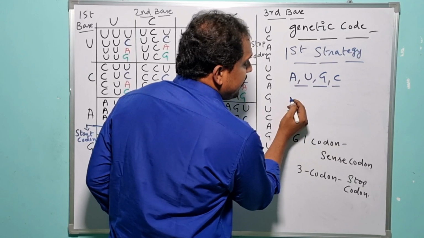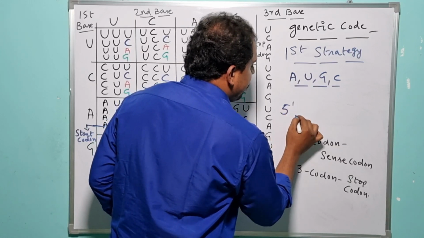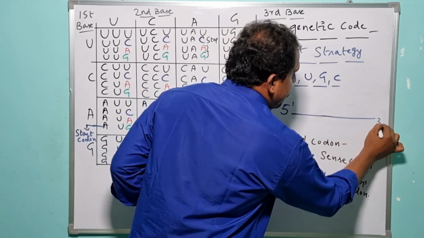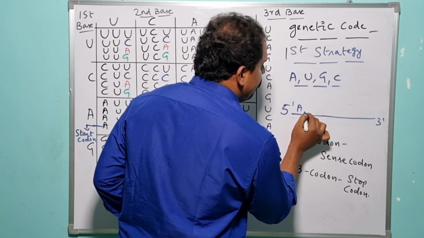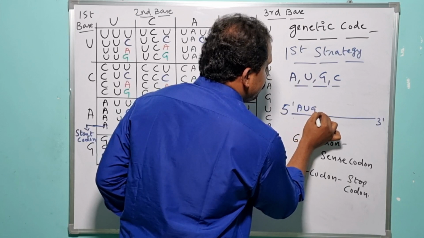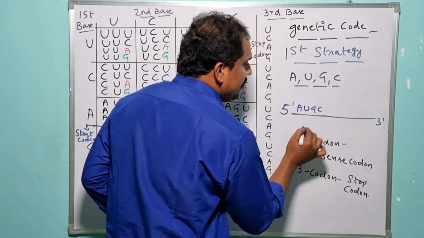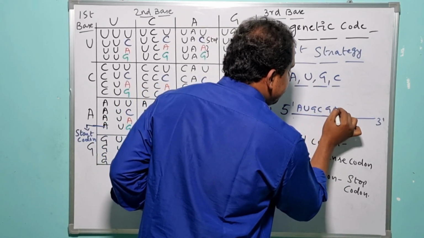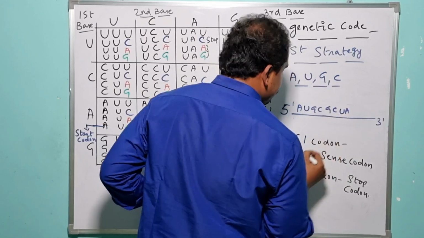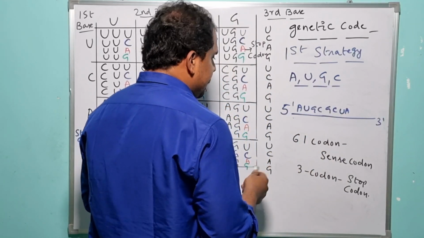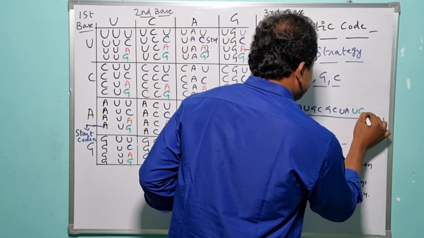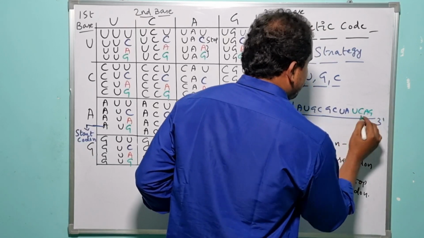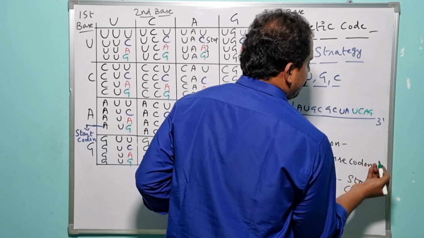So in that case, if we consider one particular mRNA, let us assume there is an availability of 4 codons here. A, U, G, C is one particular codon, G, C, U, A is one more codon, and the other codon is U, C, A, G, and there is one more codon here.